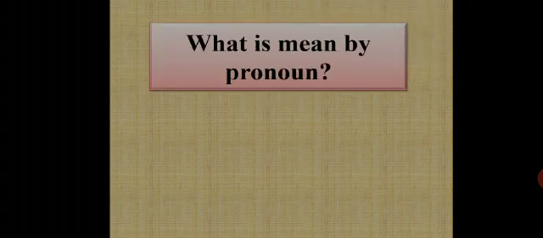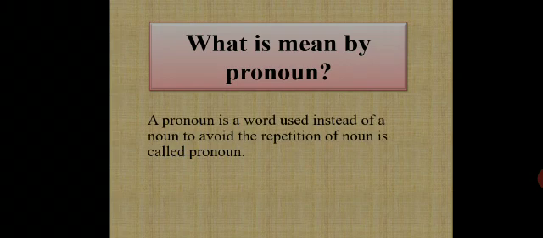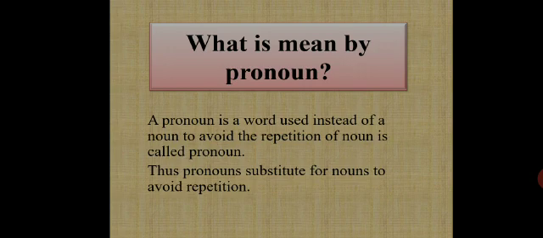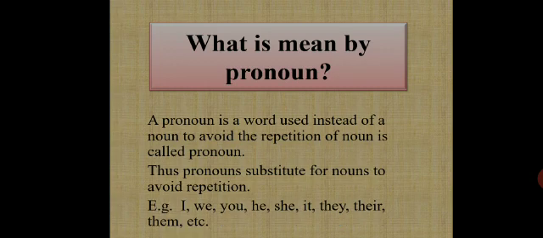What is meant by pronoun? A pronoun is a word used instead of a noun to avoid the repetition of the noun. Thus, pronouns substitute for nouns to avoid repetition. For example, I, we, you, he, she, it, they, their, them, etc.